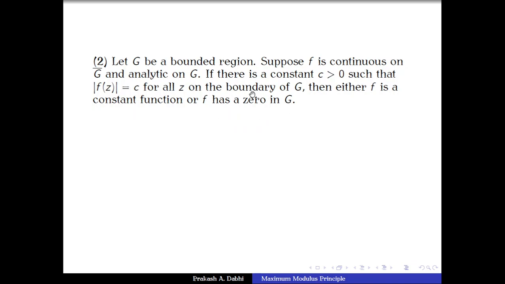So we assume that f has no 0. What is the negation of the statement f has a 0 in G? The negation of the statement is f has no 0 in G. So suppose that f has no 0 in G, and it is also known to us that modulus of f of z equal to C for every z on the boundary of G. So f is also non-zero on the boundary of G. That means f is nowhere 0 on the closure of G.